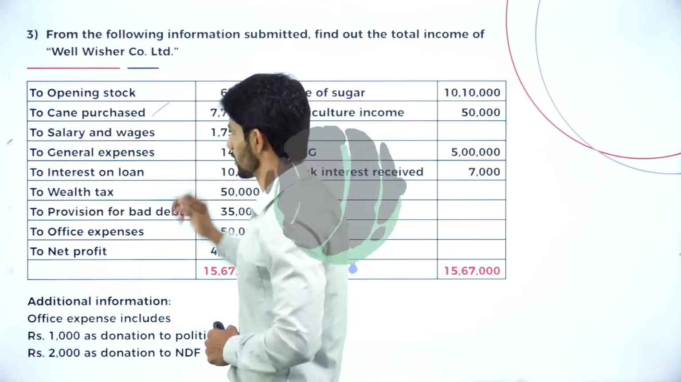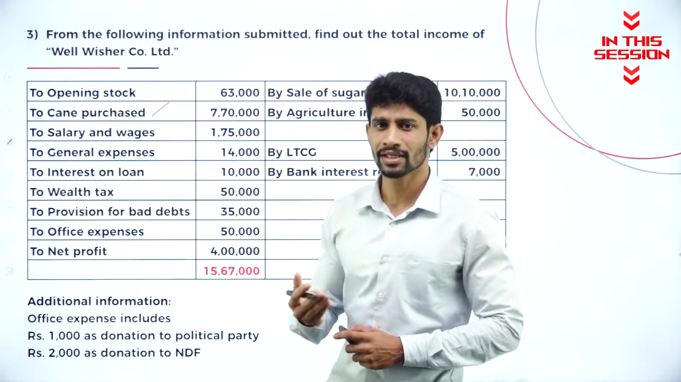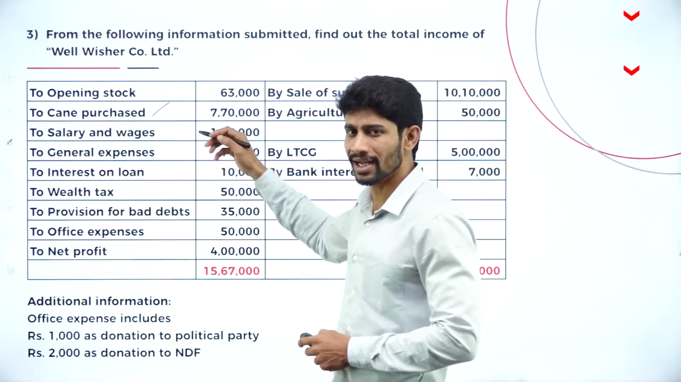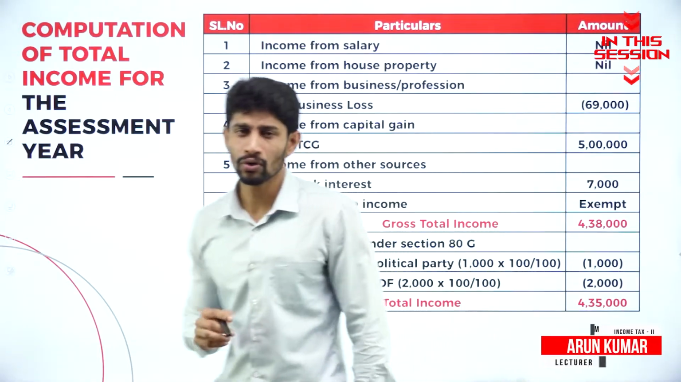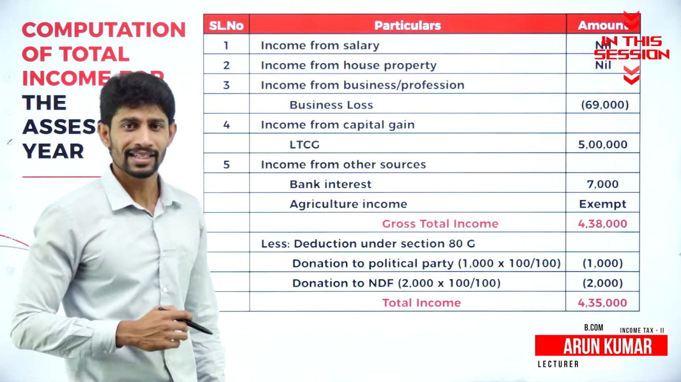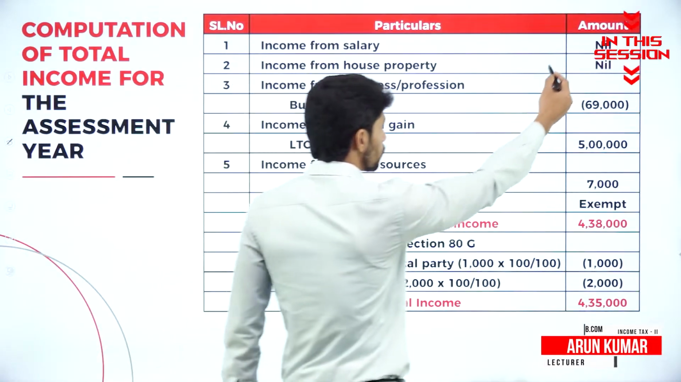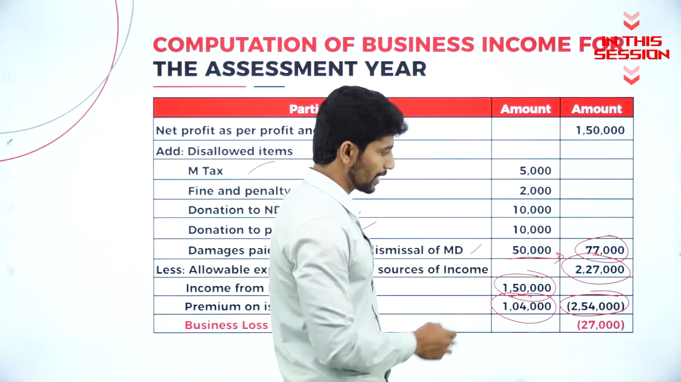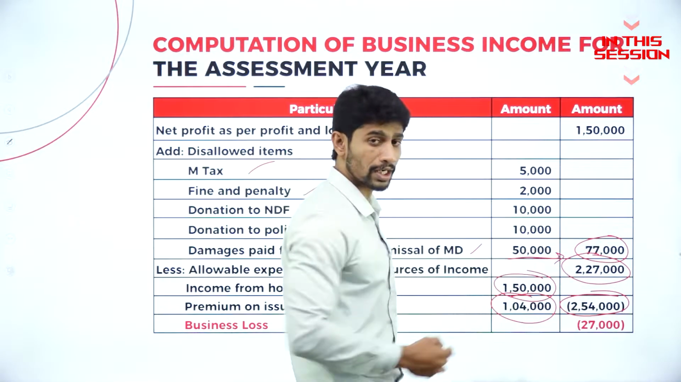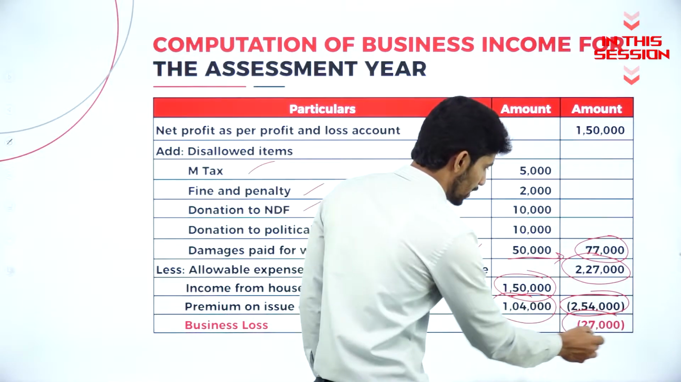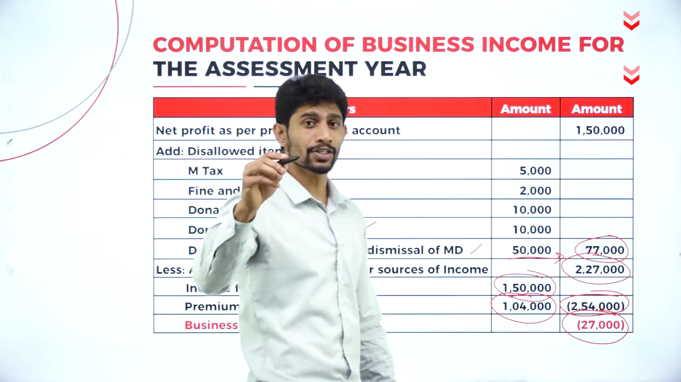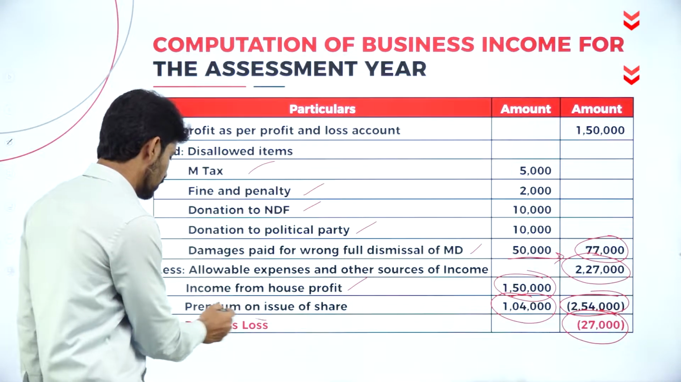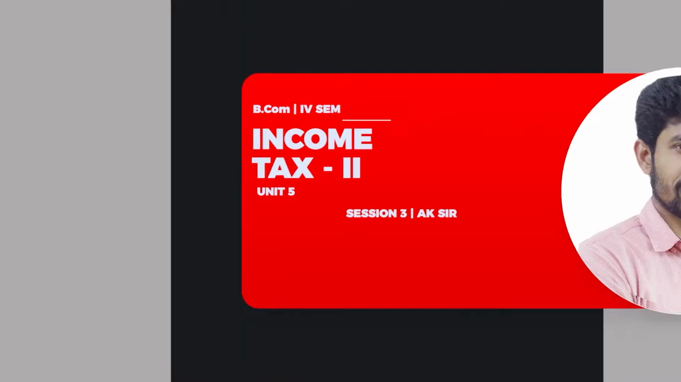Cane purchased. Yes, cane purchased is nothing but raw material purchased. So it's a business expenditure. So income from salary, no, the company will not earn any salary. So income from salary is going to be nil always. So deduct 2,54,000 from 2,27,000, you'll get minus 27,000. That minus 27,000 is called what? Business loss.